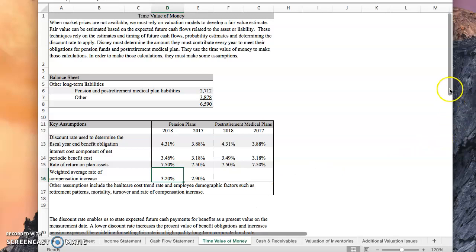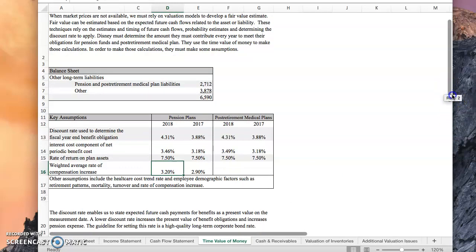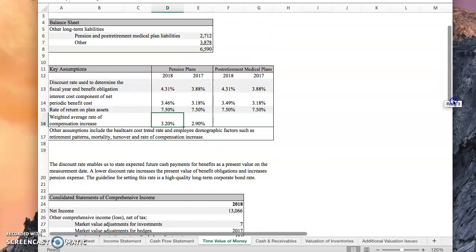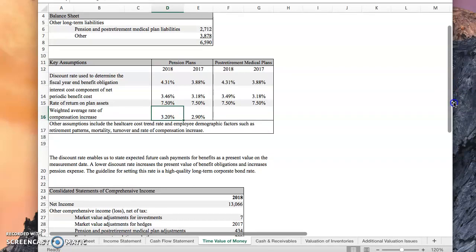of compensation increase. The discount rate enables us to state the expected future cash flows for benefits as a present value on the measurement date. And a lower discount rate increases the present value of benefit obligations and increases pension expense.